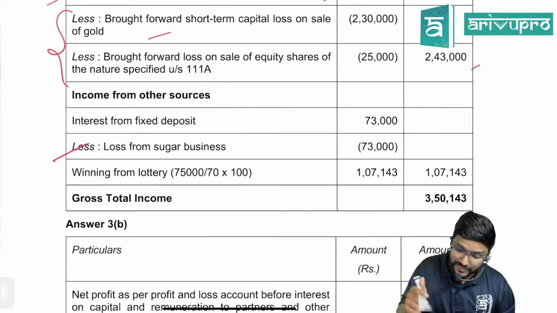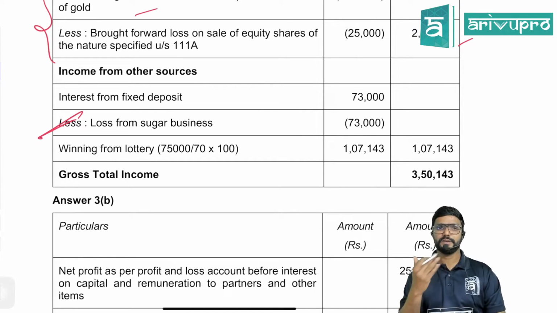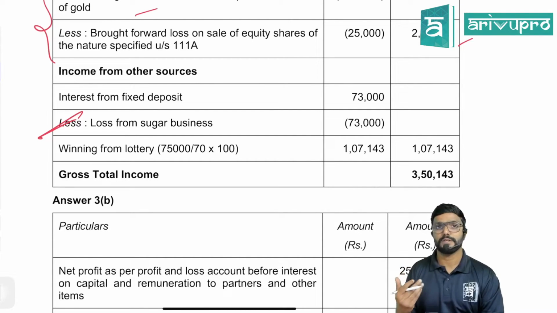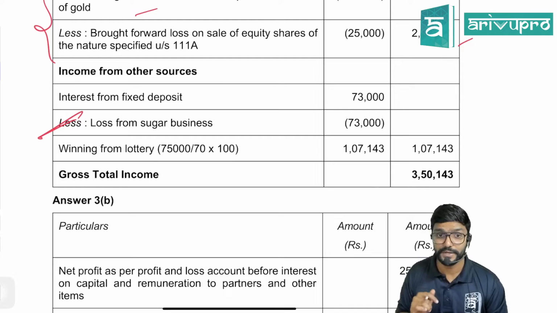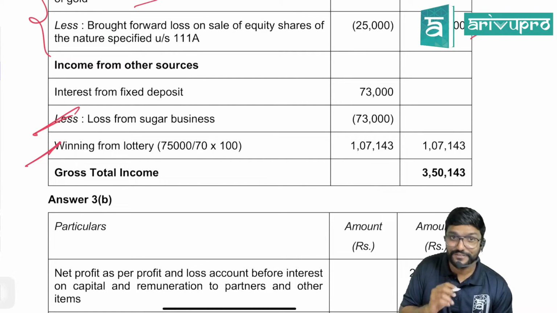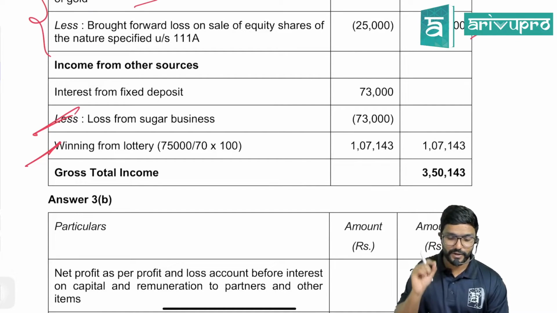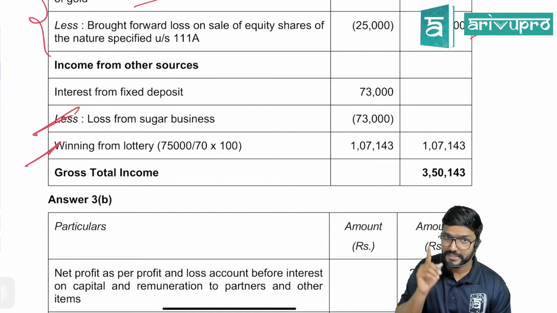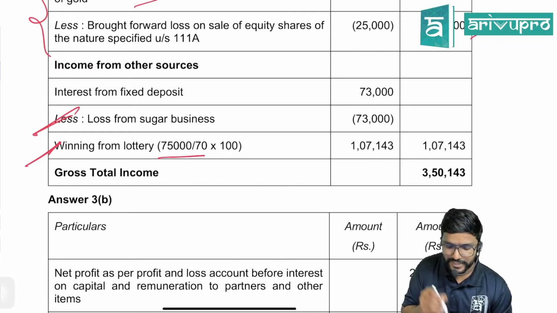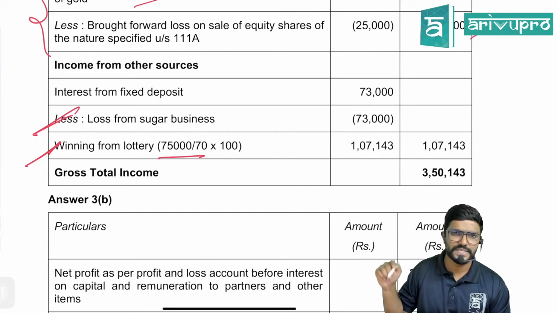Okay. But sir, whatever they have done is also correct? Yes, it is correct. Because against interest, you can claim the loss. And it is a current year business loss. You can do it. But sir, can they adjust it against winning from lottery? No, no. Against casual income, you cannot adjust any loss. And lottery income is given as net guys. That is after TDS.